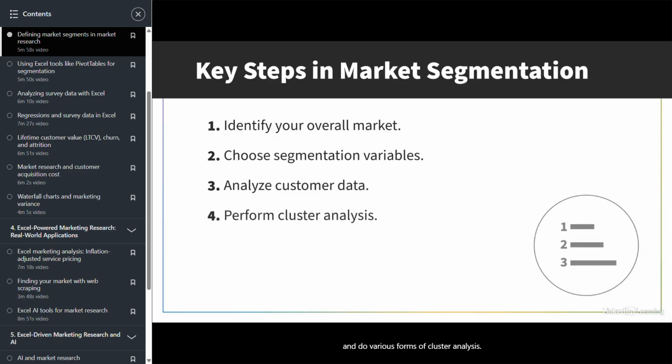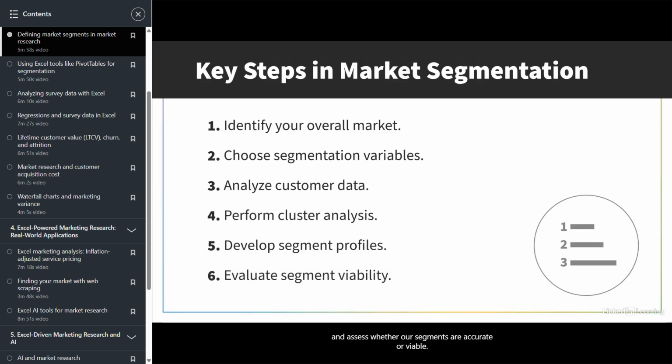From there, we can go through and do various forms of cluster analysis. And this basically is just statistical tests to help us to understand what are the key characteristics of these customers and what are the key drivers in those customers' behavior. From there, we can develop segment profiles. That is, we want to go through and create a detailed description of each segment, each theoretical target customer, based on their needs, their wants, and their buying behavior.